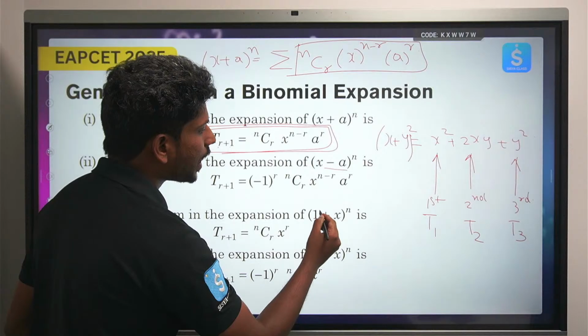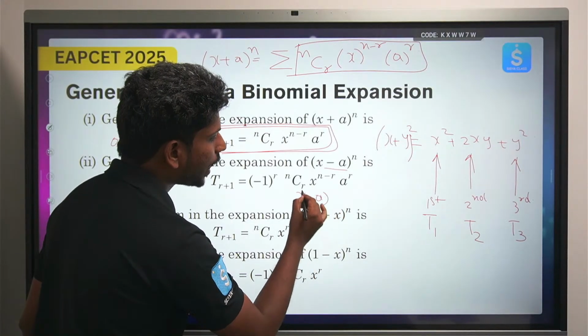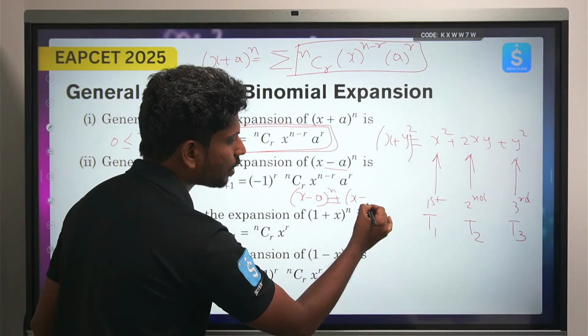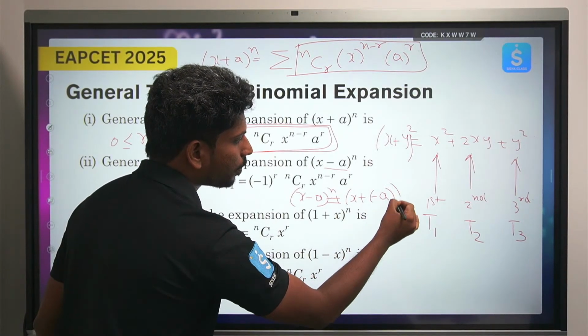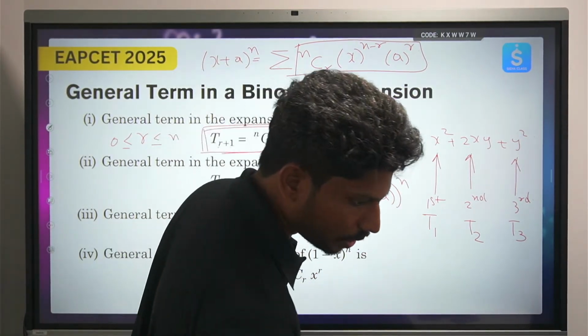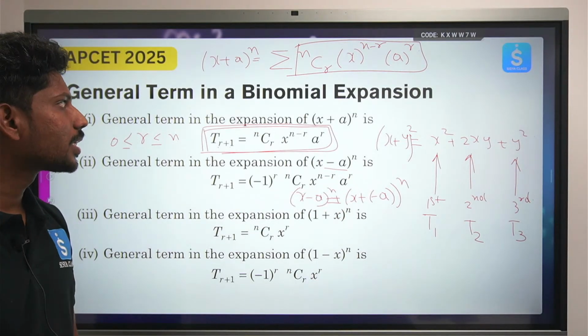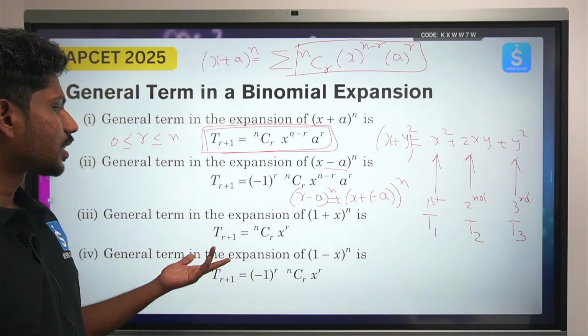And x minus a whole to the power n, you can just write this as x plus of minus a whole to the power n. I hope you are clear, right? So if you have any doubts, please do let us know in the comment box. We'll try to analyze it. Okay. So this is the whole thing.